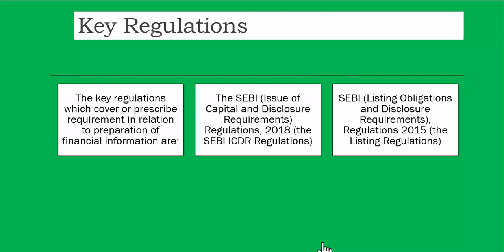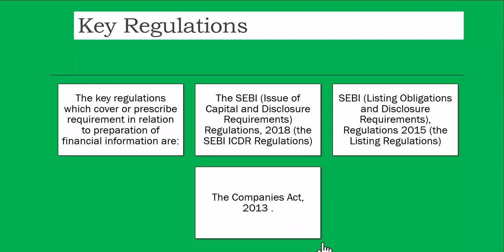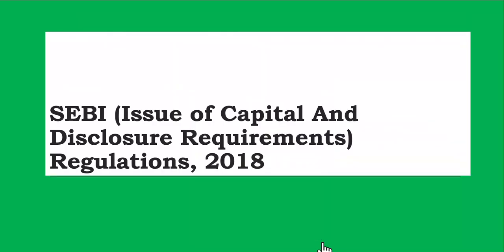Fine. Then of course there are the SEBI Listing Obligations and Disclosure Requirements, called LODR. The first one is ICDR. The second one is the Listing Obligations and Disclosure Requirements, in short called LODR 2015. Of course, they get amended from time to time. So these are the listing regulations. Then the Companies Act, basically. There are a lot of regulations under the Companies Act which the companies need to comply with. Now we are going to understand the SEBI Issue of Capital and Disclosure Requirements Regulations 2018.